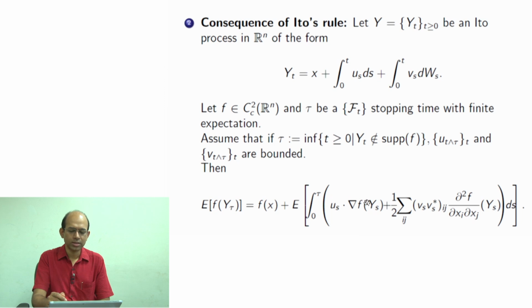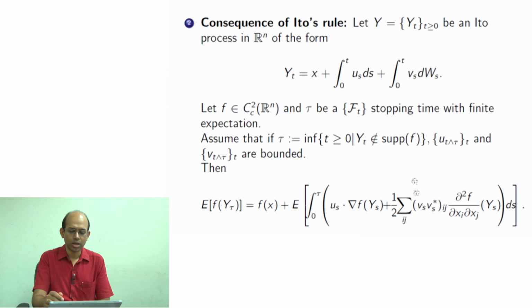So, we can understand that if you write down Ito's formula for the function f and the process y, then without expectation you are going to get these terms, and one more additional term. What is that? That is the gradient of f, and then the matrix v and dw.